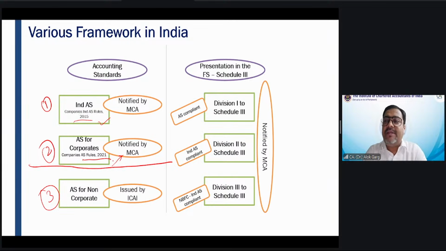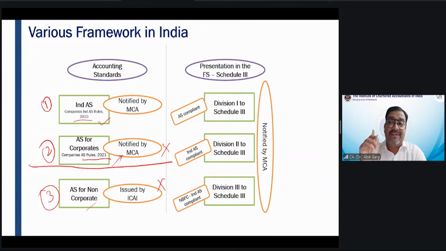For non-corporate entities, accounting standard is not part of your syllabus. This AS for non-corporate is not part of your syllabus, right? Non-corporate entities use the accounting standards issued by ICAI.